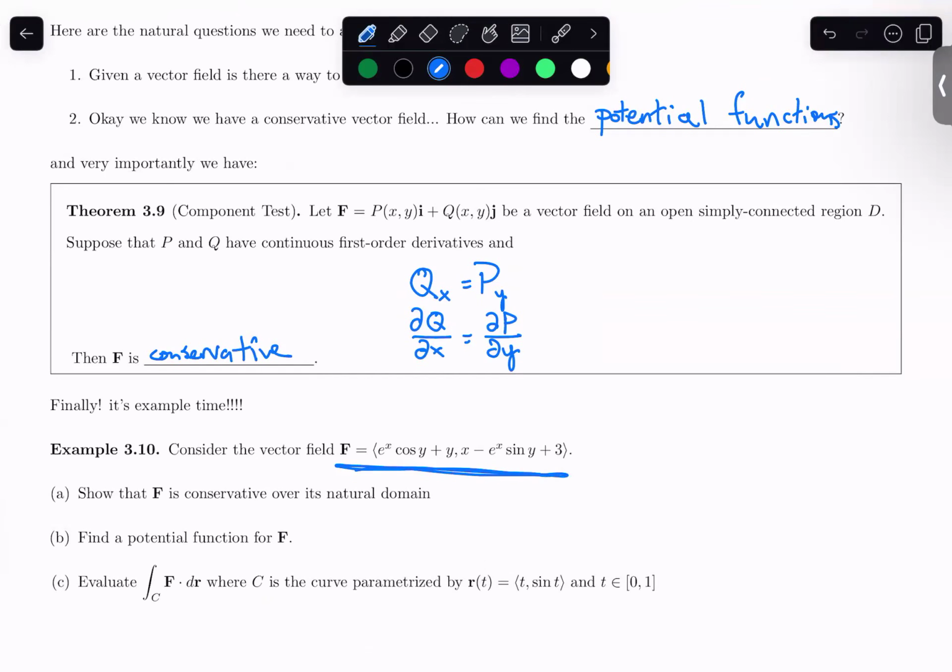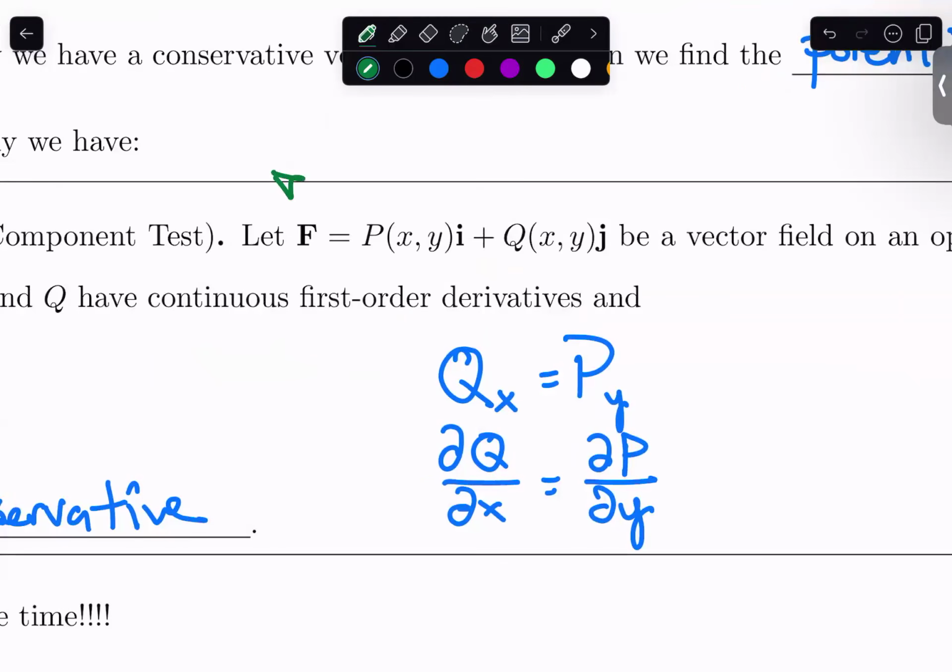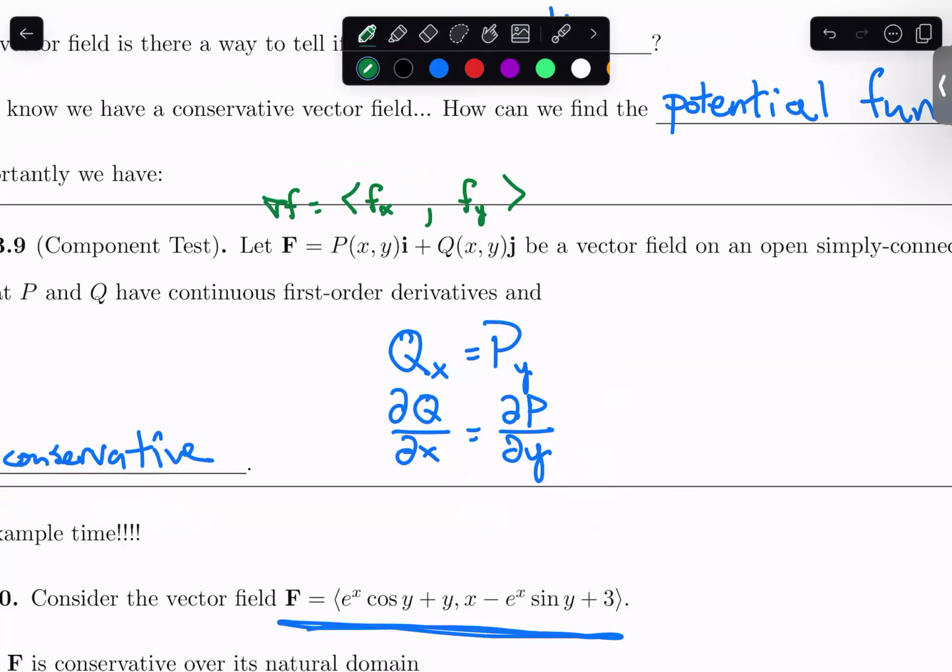I want you to notice that if it is a conservative vector field, then again, this means that our F is actually the gradient of some scalar function, which means that P is going to be F sub x and Q is going to be F sub y. Essentially, what this is saying is that if we take these partial derivatives, Q is F sub y, and I need to take a partial derivative of that with respect to x. And P was F sub x, and I need to take a partial derivative of that with respect to y.